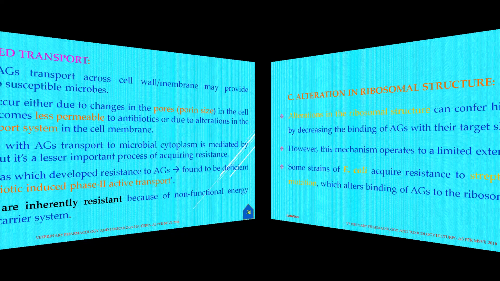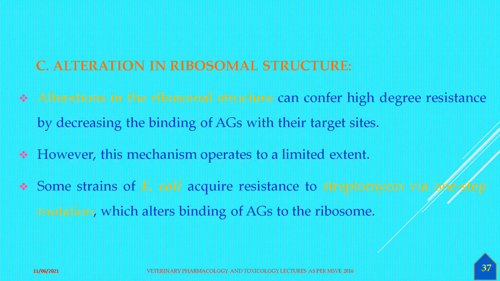Then the third mechanism is the alteration of the bacterial ribosomal structures. The alteration in the ribosomal structure can confer a higher degree of resistance, decreasing the binding of the aminoglycosides with the target receptor. This is very simple, because you simply remember that the binding site of the aminoglycosides in the bacteria will be changed, and hence they cannot cause the death of the bacteria. But this mechanism is not so important. It has a limited scope, whereas the first and second ones are very important.